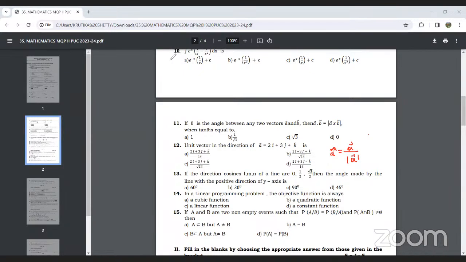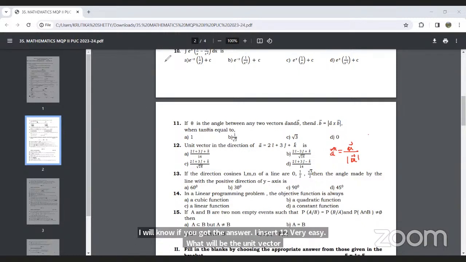Okay, how many of you got the answer? Answer 12. Very easy. What will be the unit vector? What will be the answer for unit vector? Just type the option. If you have solved it, type the option quickly.